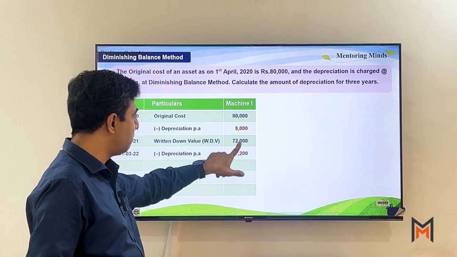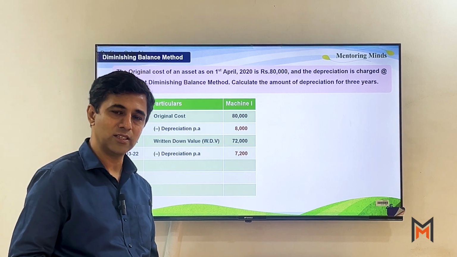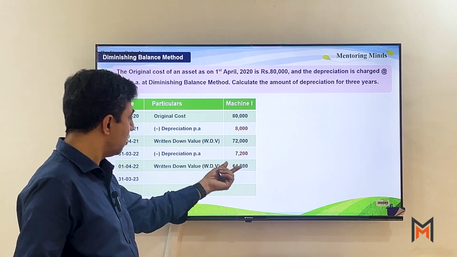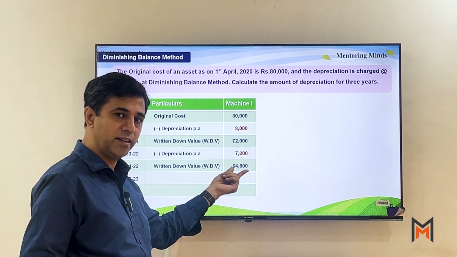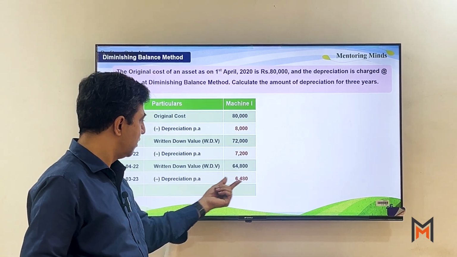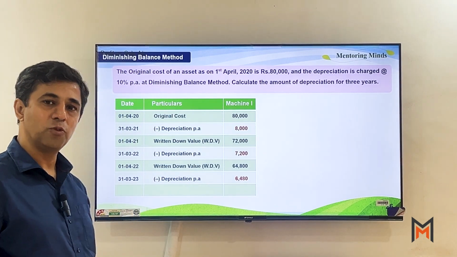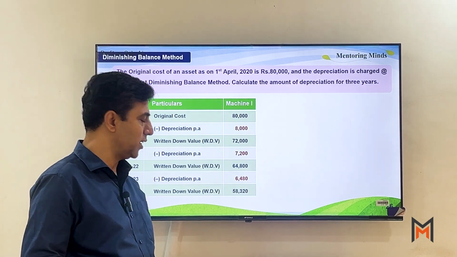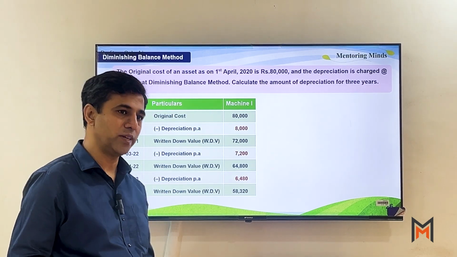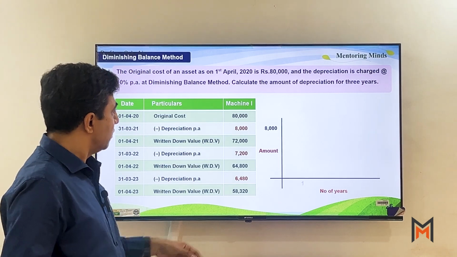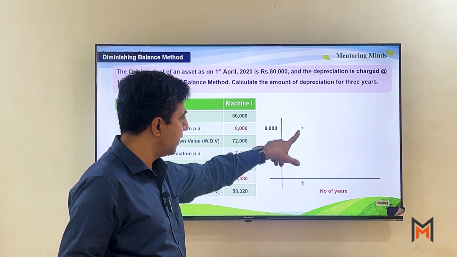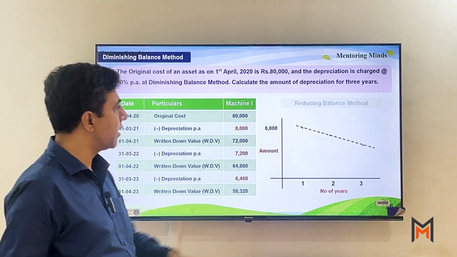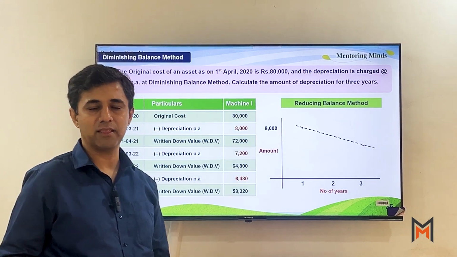So now we'll charge depreciation on 72,000, which is 7,200. The third year written down value will be 64,800. At the end of the year, the depreciation will be 6,480. So now the final value of the asset at the end of the year is 58,320. So now if you observe, first year it is 8,000, second year it's reduced, third year it's reduced. So here we are getting the reducing balance method.